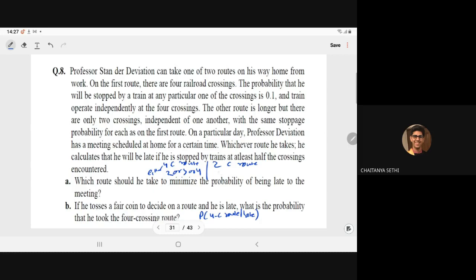If he chooses the second route, then he will be late if he faces either 1 rail crossing or 2 rail crossings.